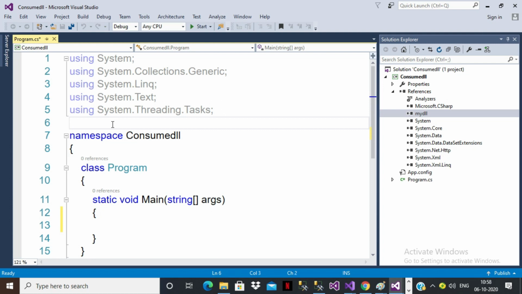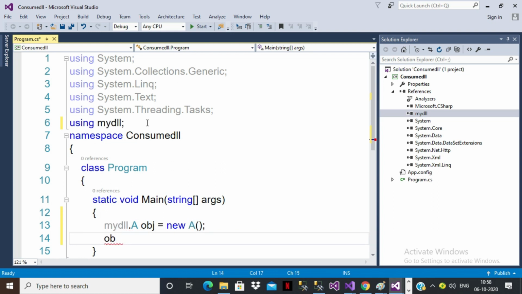Using, here simply you can write mydll. Is it clear? So that you can consume the classes and methods that are available in the DLL file. I'll try to create an object for my class by using namespace name dot class name. obj is equal to new class name, and I'll call the method obj dot show. Is it clear?